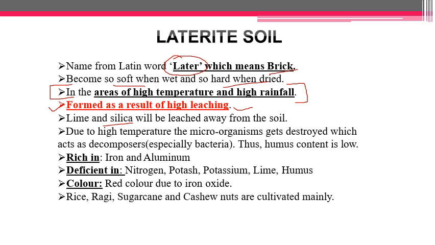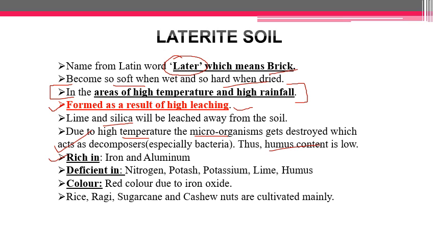Due to very high temperature where these soils are found, the microorganisms get destroyed. Microorganisms, especially bacteria, which are responsible for converting the dead remains of vegetation or plant matter into organic matter or humus, just die because of the high temperature. That is why this soil also lacks humus content or organic matter.